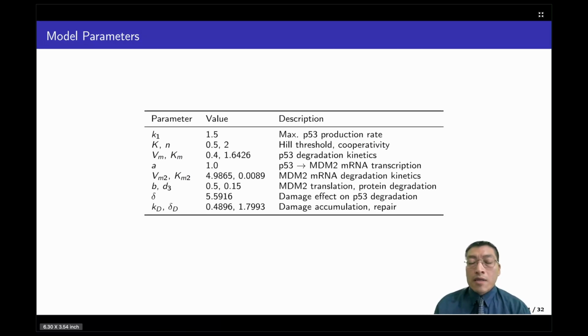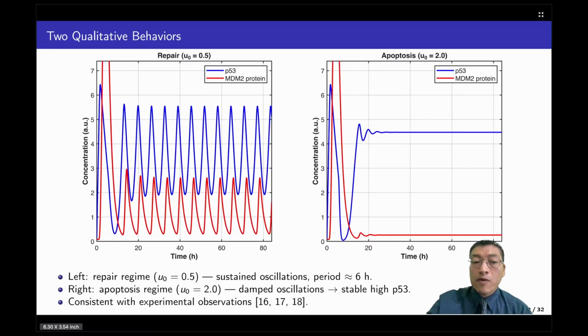In the following slide, I show the parameters we employed for the equations shown in the previous slide. These parameters were used to obtain qualitative behaviors of the interaction between p53 and MDM2. This behavior is shown in the following slide.